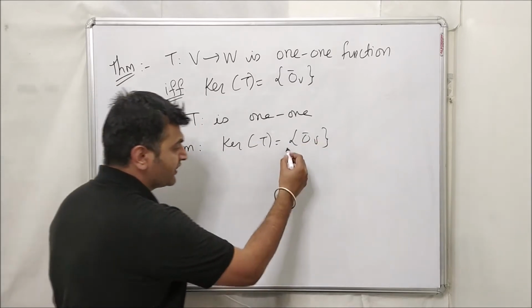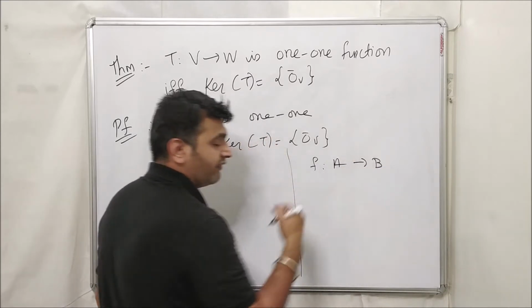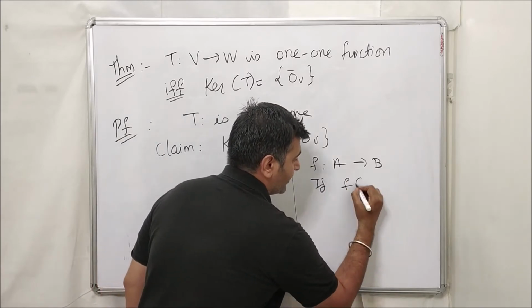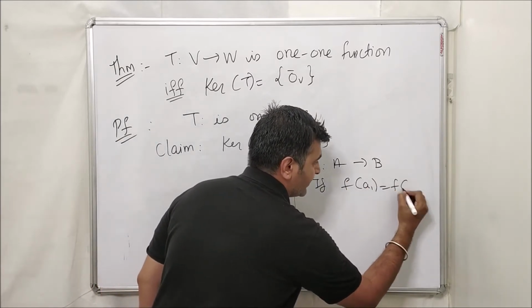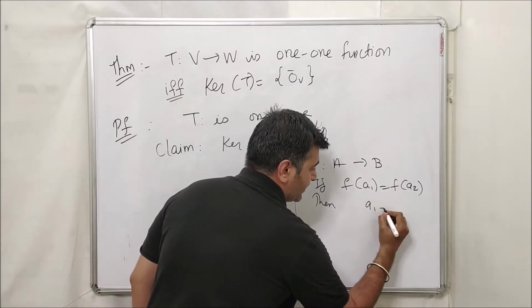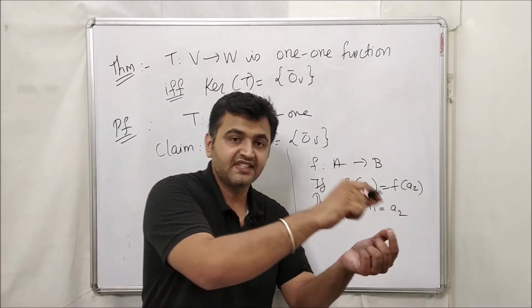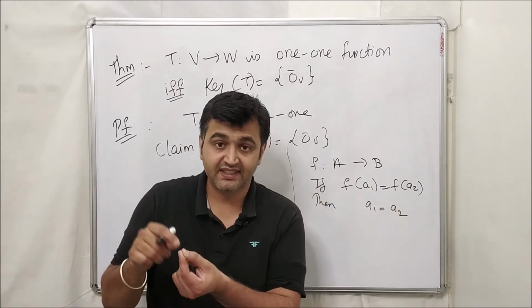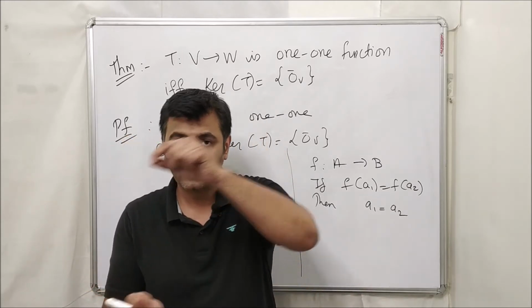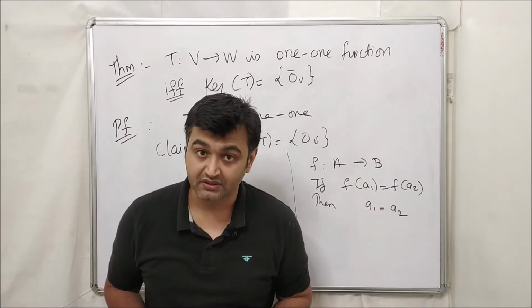Now before that you need to recall, if you have a function from set A to set B, when you call that function a one-one function, what do you do? If f of a1 equals f of a2, you assume this, then you prove that a1 equals a2. So if you have two elements whose images are the same, then the elements have to be the same. That's what you mean by one-to-one. That means distinct elements have distinct images. Then we say it's a one-to-one function.